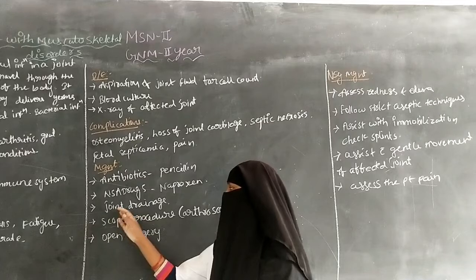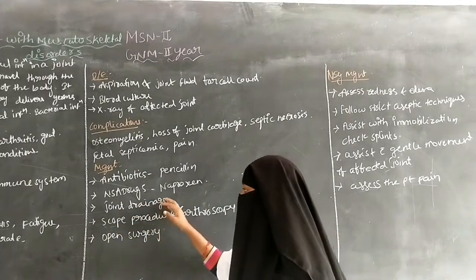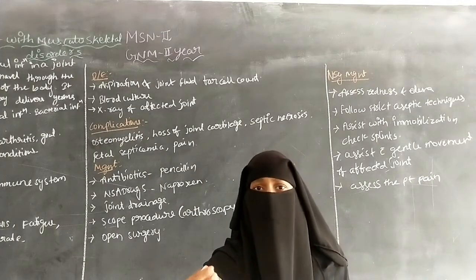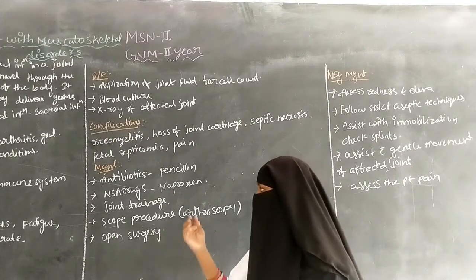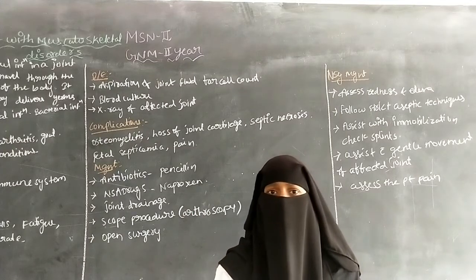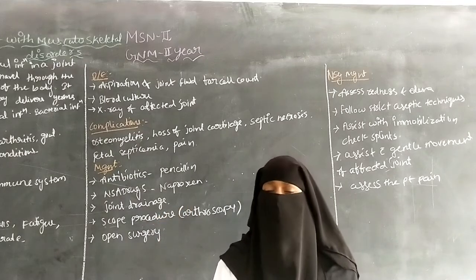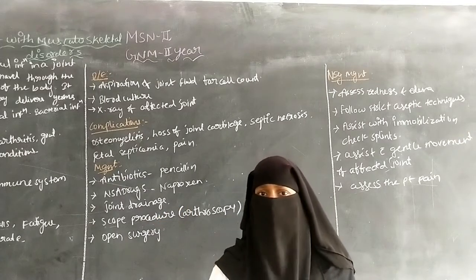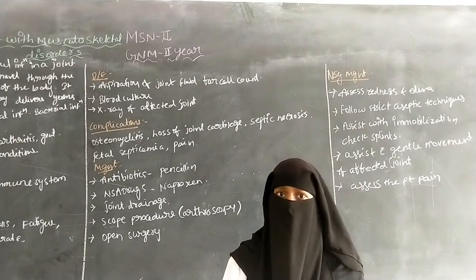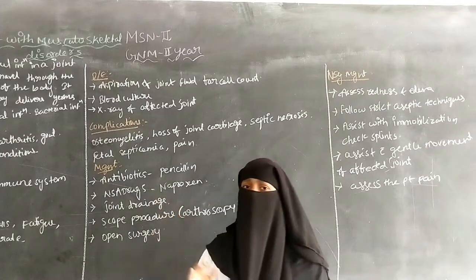And the next one is joint drainage. Joint drainage means draining the affected fluid which is present in the joints. The affected fluid can be collected by a needle through a small incision. A small incision is made into the joint with a small needle, and by this needle we can drain the affected fluid.